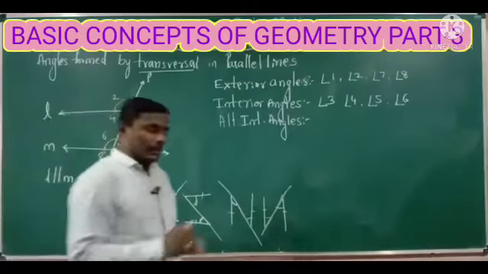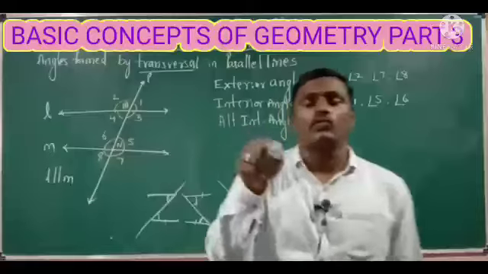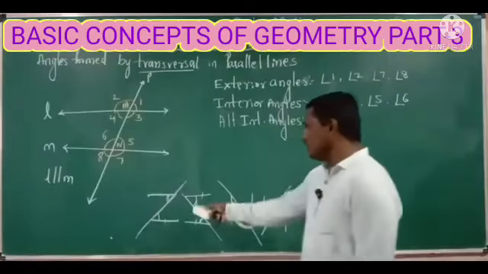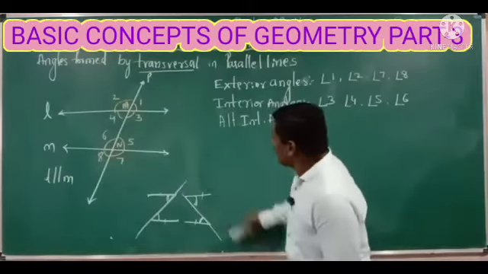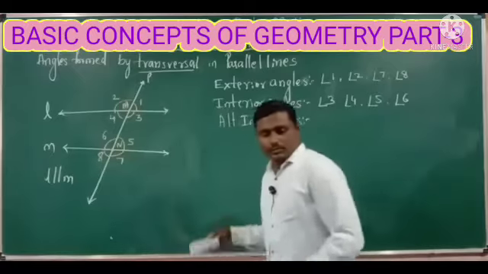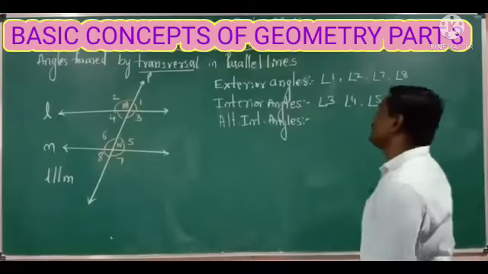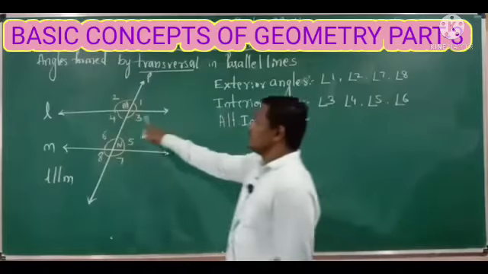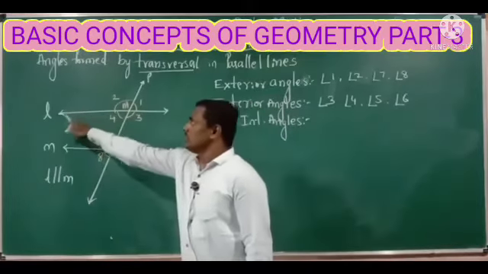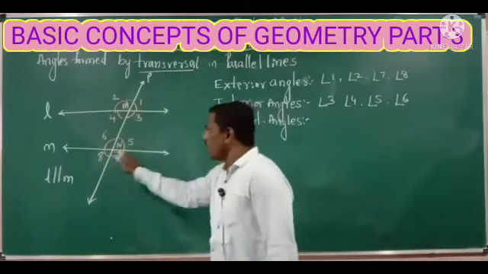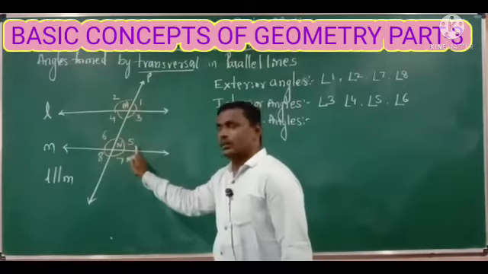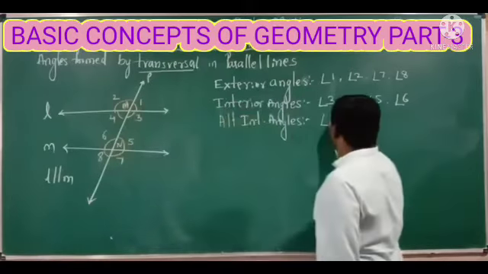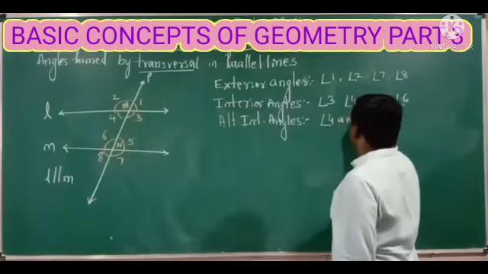Usually alternate angles are in the shape of the alphabetical Z. Okay, so what are the alternate interior angles? Here you are observing: angle 4 and angle 5.